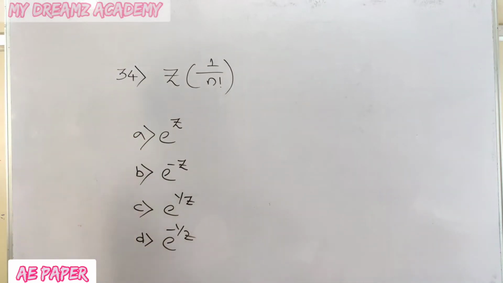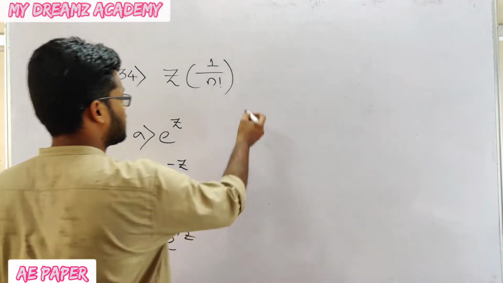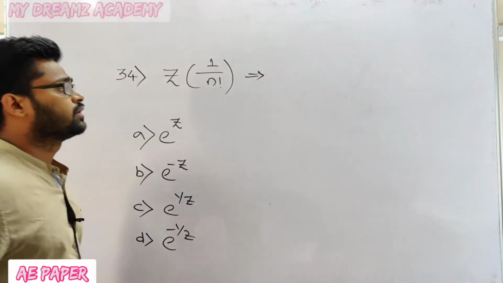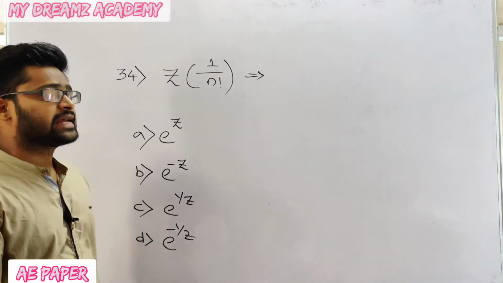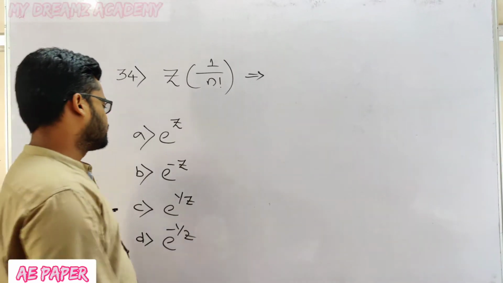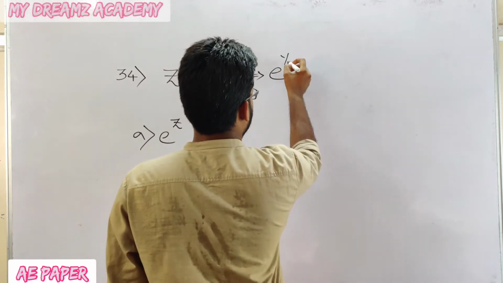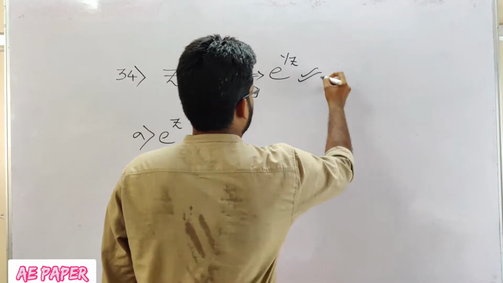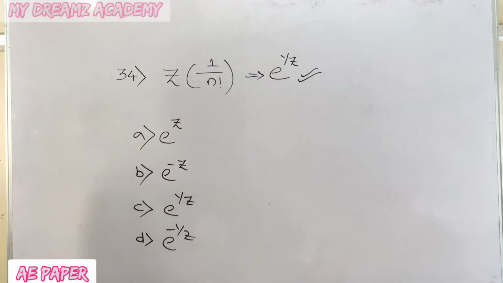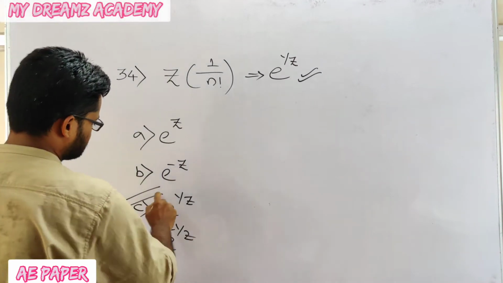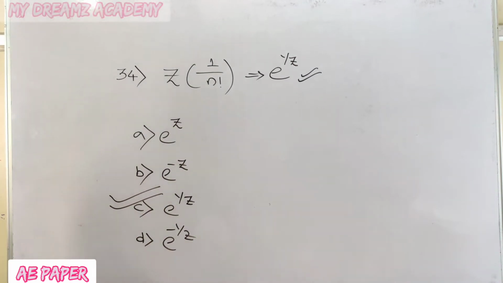There is one formula for Z transform. We can write directly, that the Z transform of 1 by n factorial is e power 1 by z. This is a direct formula. So which option is correct? Option C is correct for the 34th question.